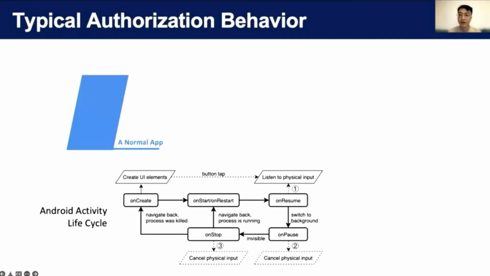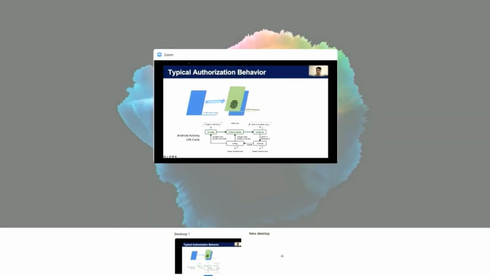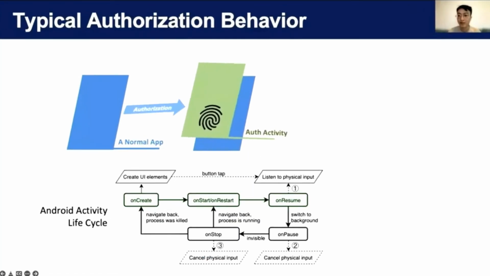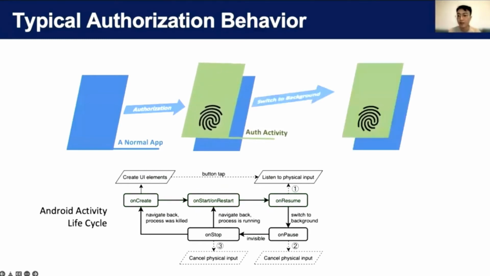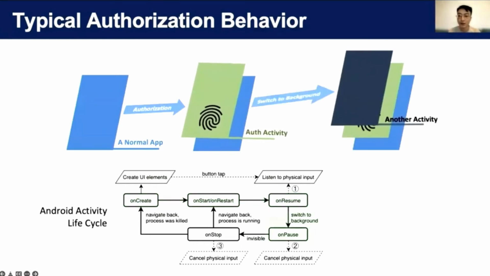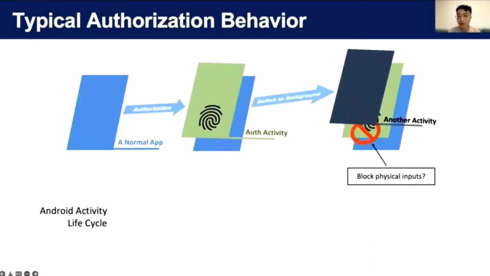Here is a simplified Android activity lifecycle model, which is a state machine for Android activities or windows. In a typical authorization scenario, the authorization is started after the corresponding activity is launched. The activity stays in the foreground with the resume state. If later another activity jumps to the front, the authorization activity goes into the pause state and then the stop state. Meanwhile, the authorization process should be blocked. For example, it should stop listening to the fingerprint scanner.